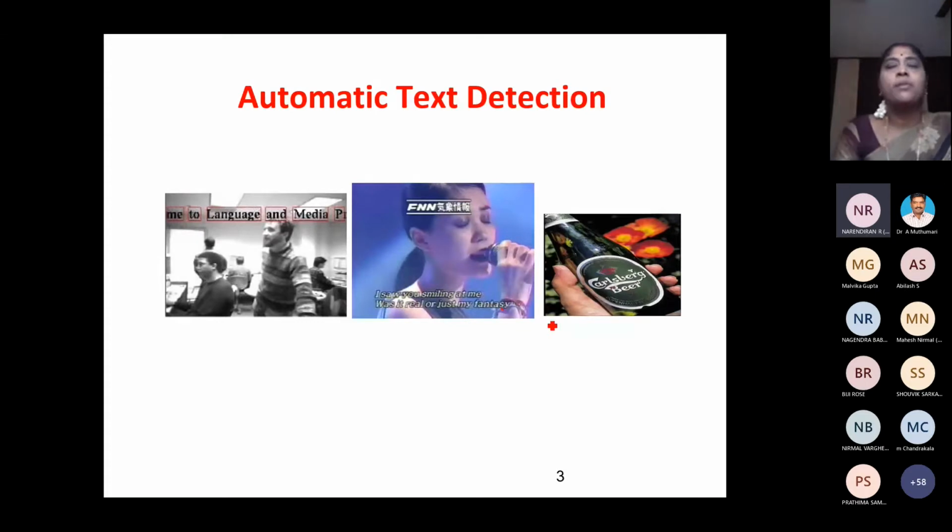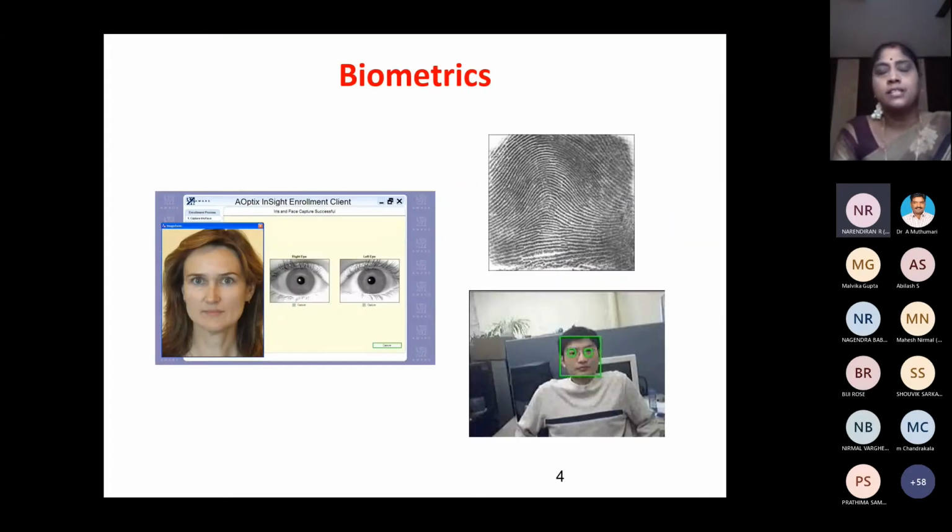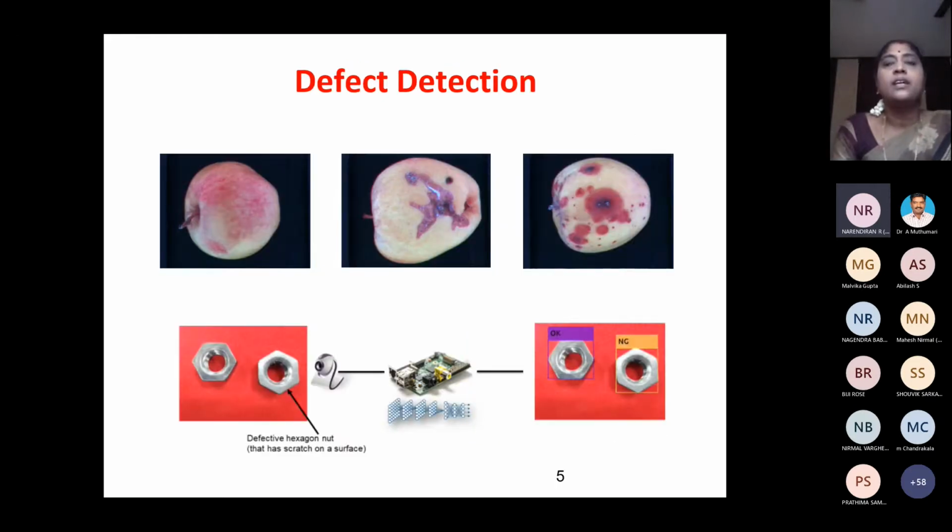The next one is biometrics. We know nowadays even our Aadhaar, everything is based on biometrics. Biometrics are the independent or unique traits of an individual which cannot be copied by somebody else. We are trying to analyze biometrics, and that is once again an image. And defect detection: nowadays everything is automated, right? We pass apples through a conveyor belt and pack them into packages, which means we have to identify the defective ones. That was done manually earlier. Now we are trying to do it in an automated fashion.